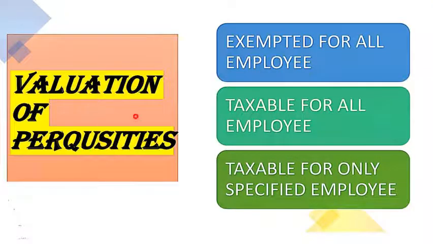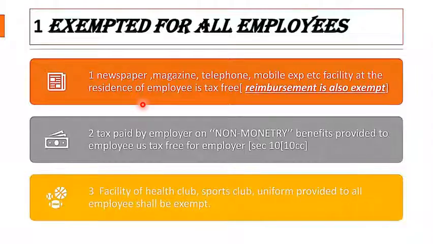Valuation of perquisite: here some are exempted for all the employees, some are taxable for all employees, or some are taxable only for specified employees. Exempted for all the employees are things like newspapers, magazines, telephones, mobile expenses, etc. Facility of residence of employees is tax free.